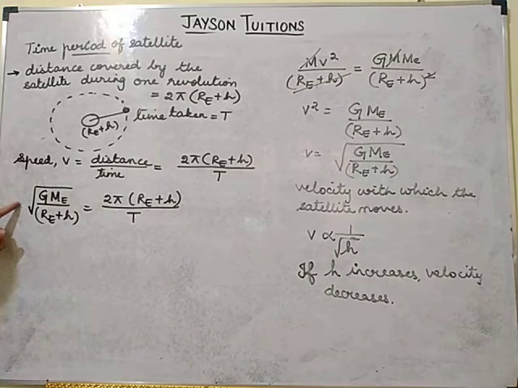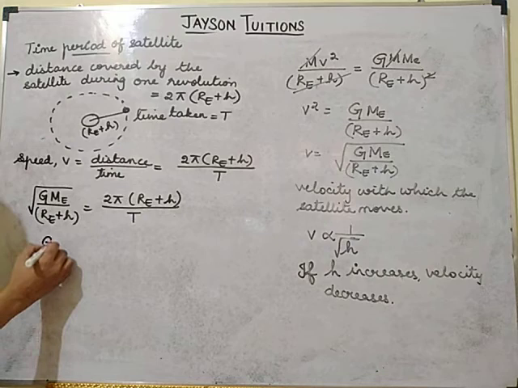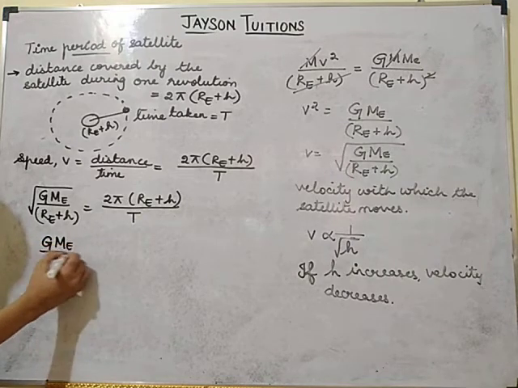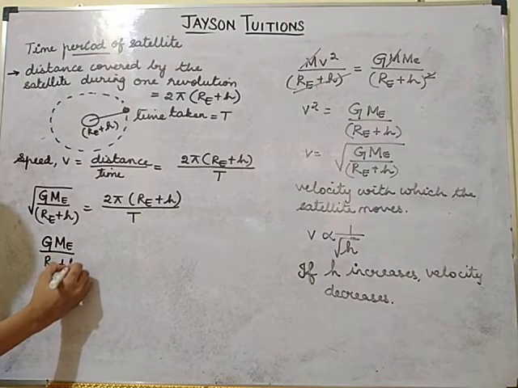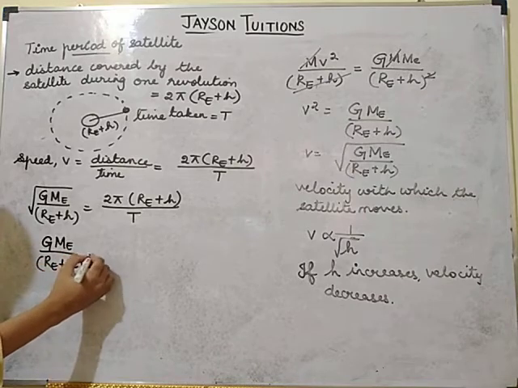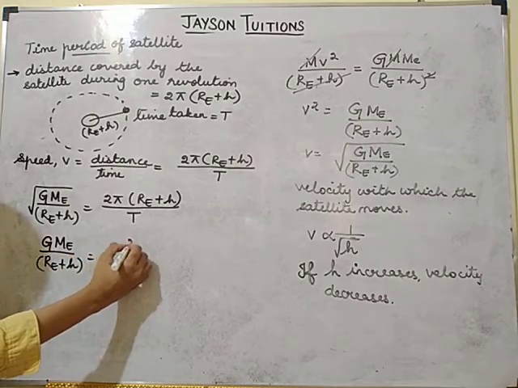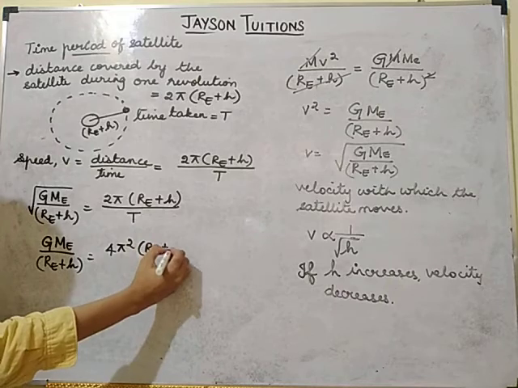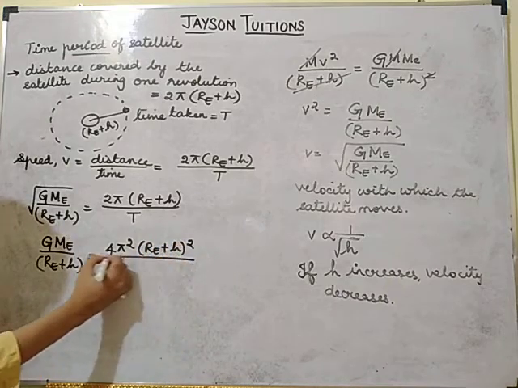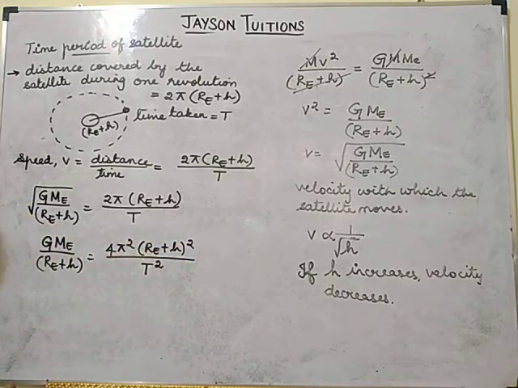If I want to remove the root, what will I do? I will square both the sides. So here I will get GME divided by RE plus H is equal to 4 pi square (RE plus H) the whole square divided by T square.